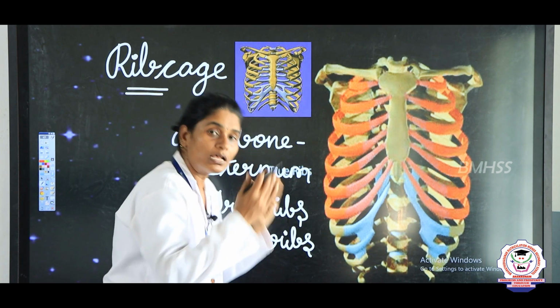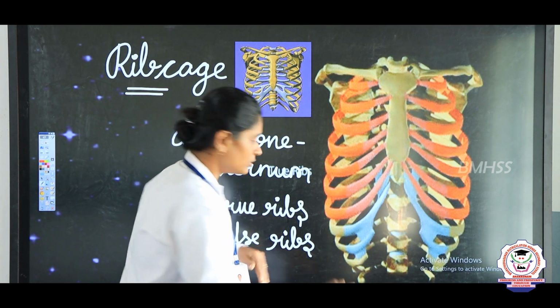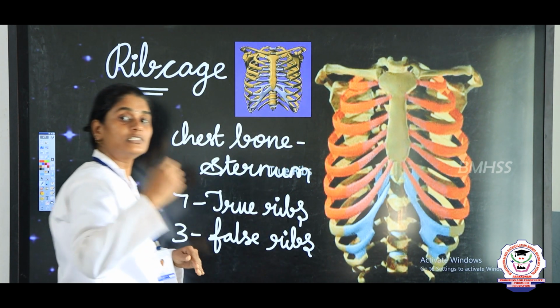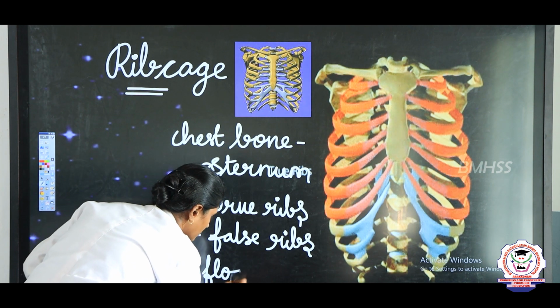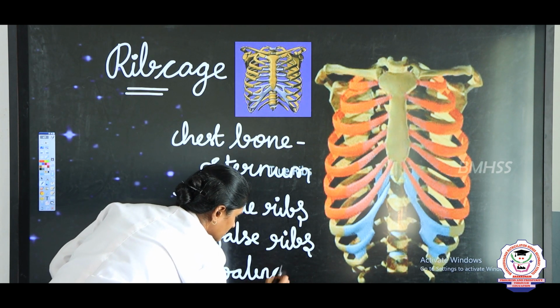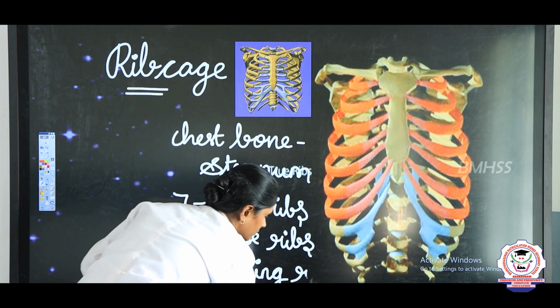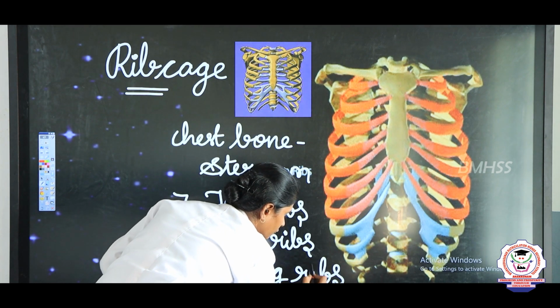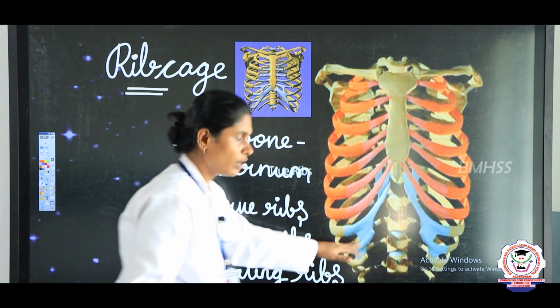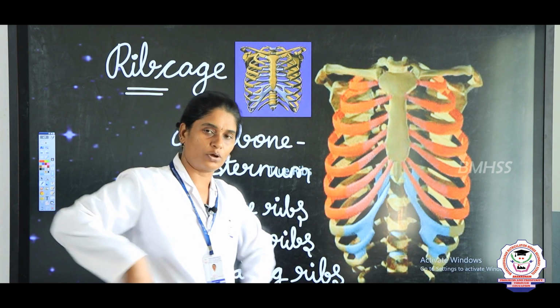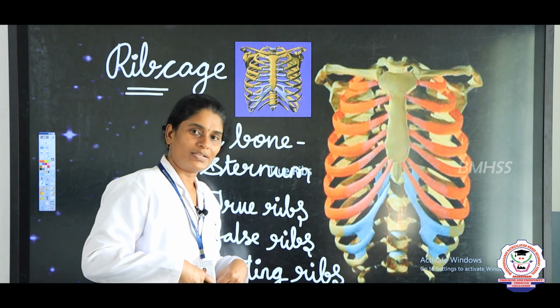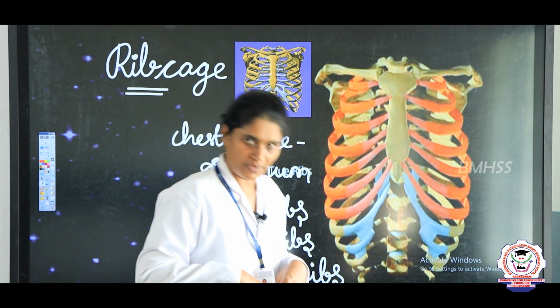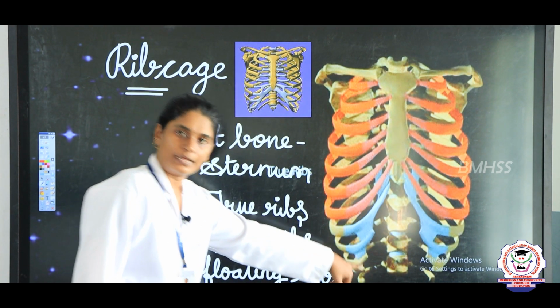And the last 2 pairs are known as floating ribs. So, why are they called floating ribs? Because they are not attached to the back side or the front side, they are just floating as it is, right. So, that is why they are not actually attached, and that is why they are called floating ribs, right.